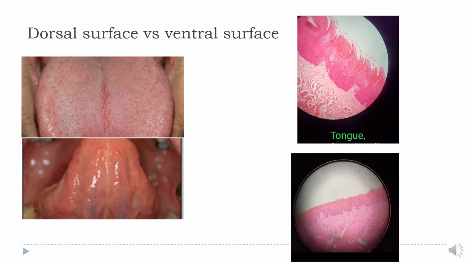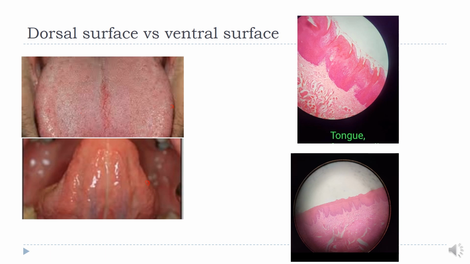So again, the dorsal surface, you can see that it is rough due to the presence of papillae, and this is the ventral surface. You can compare the dorsal surface with the ventral surface. The ventral surface is smooth, it is shining, it does not contain papillae. So you can see the difference: this surface is rough and not shining, and the ventral surface, the lower surface of the tongue, is smooth, shining and devoid of papillae.